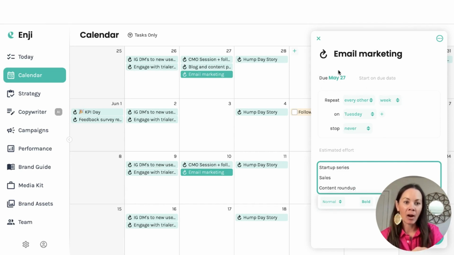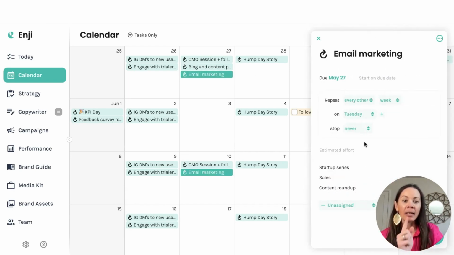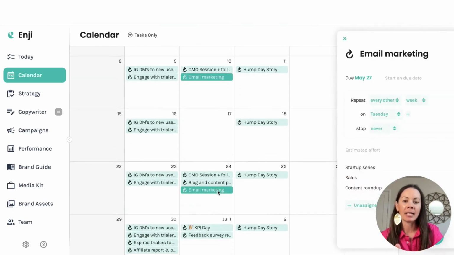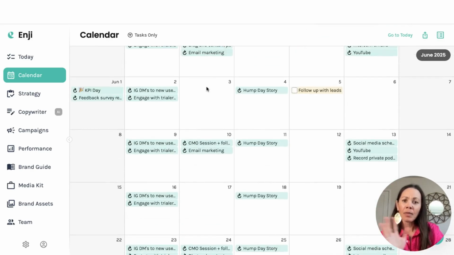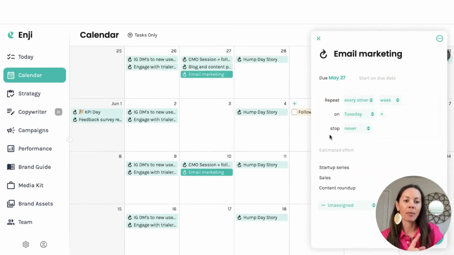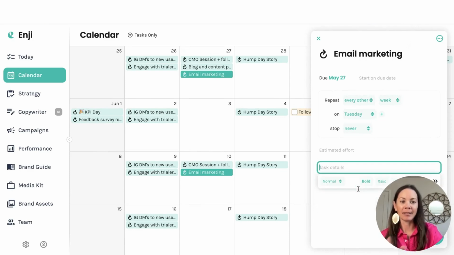And so right now I'm clicked into the May 27th one, but I'm going to close that out. And then I clicked into a different one and it's still the same thing, right? So that task detail is always going to show up here. Now, the second piece of this, and I'm going to delete that because this is my actual Enji account.